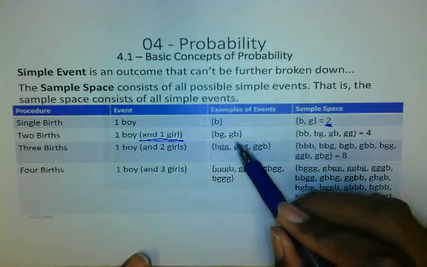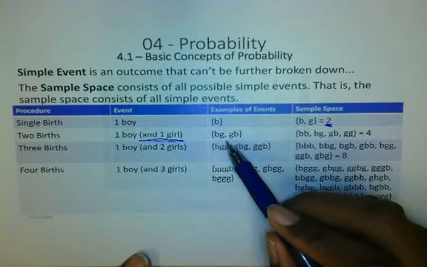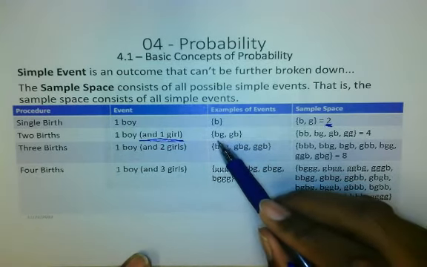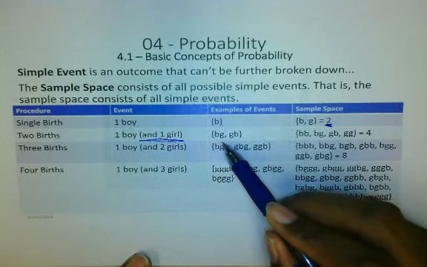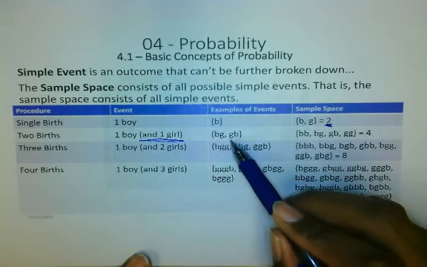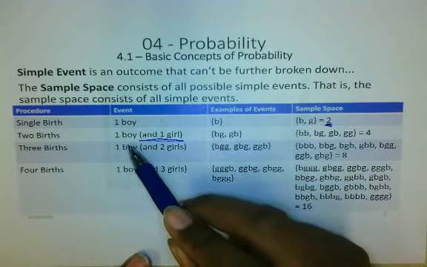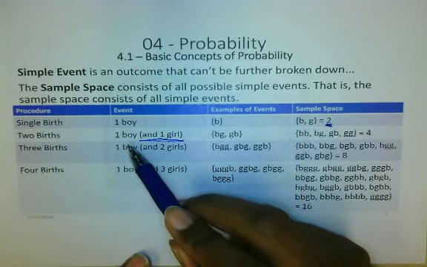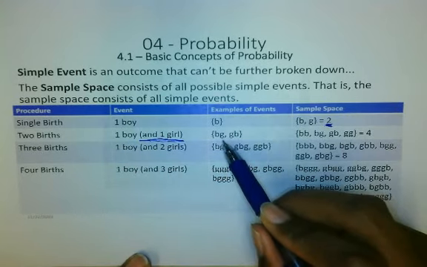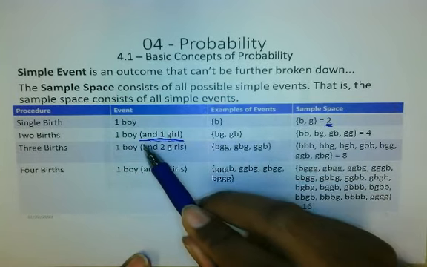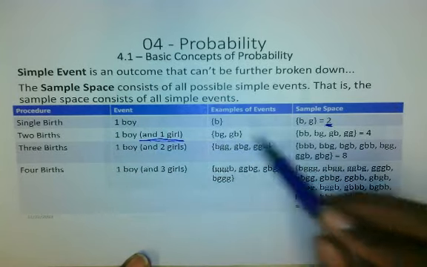Now, how many ways can this happen? You could have a boy, then a girl. Or you could have a girl, then a boy. There's no other way this could happen. If you have 2 boys, you don't have the simple event of having one boy. You have 2 boys. That's something else. So there are only two ways that this can happen to satisfy that event.